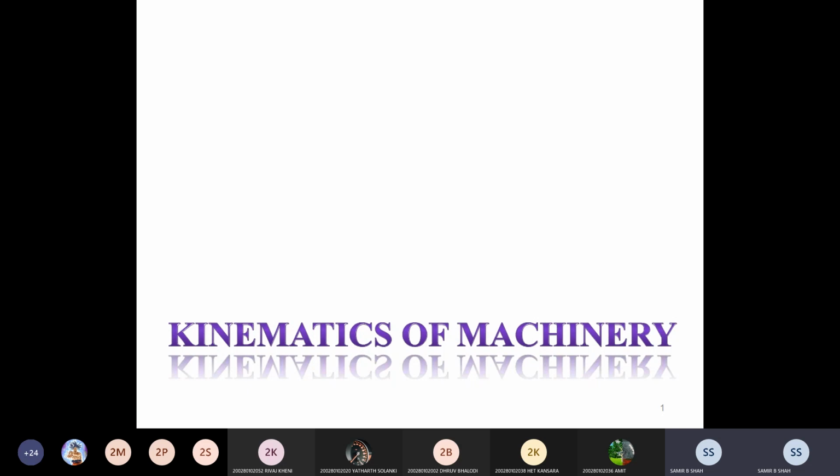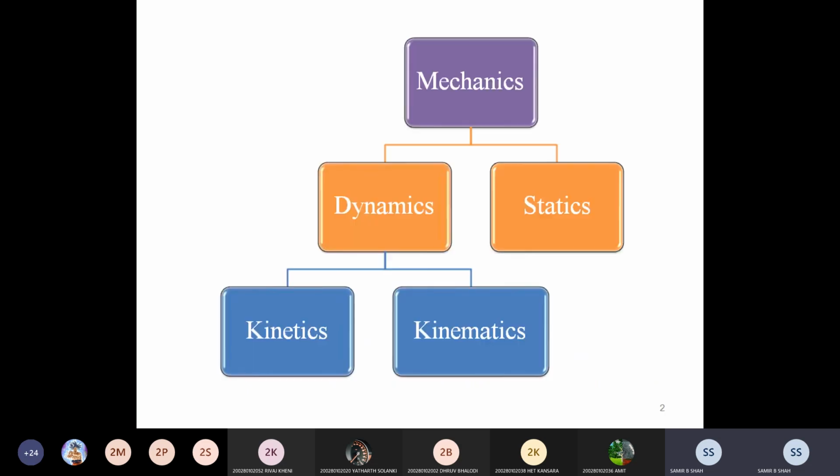Kinematics of machinery, or machine. Before that, I will just say the basic thing, that is the theory of machine. So what is theory of machine? Theory of machine is the science from which one can understand the relative motions.